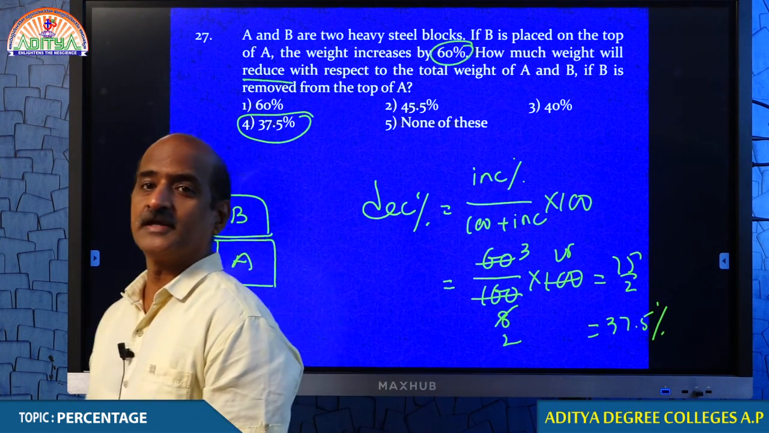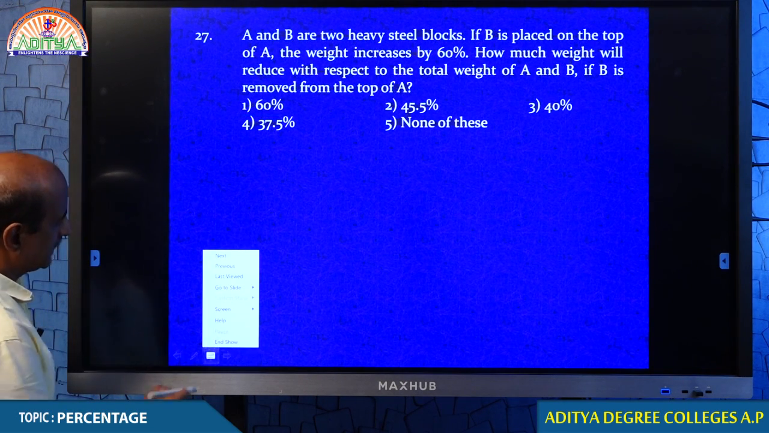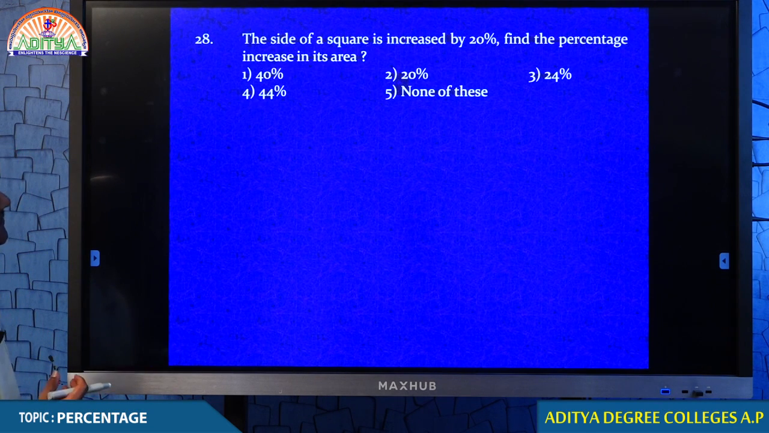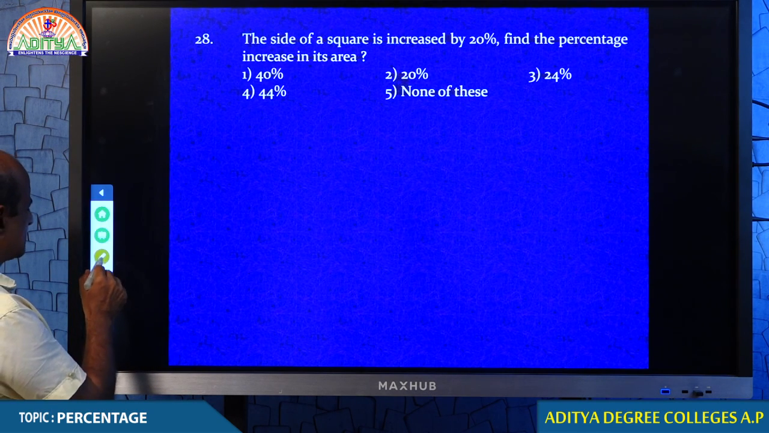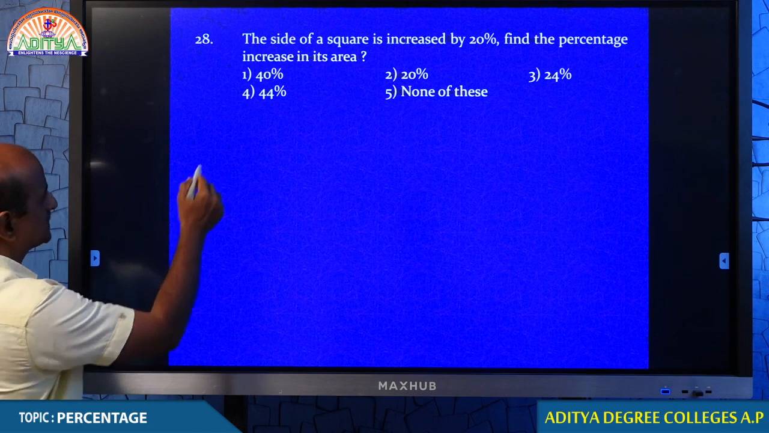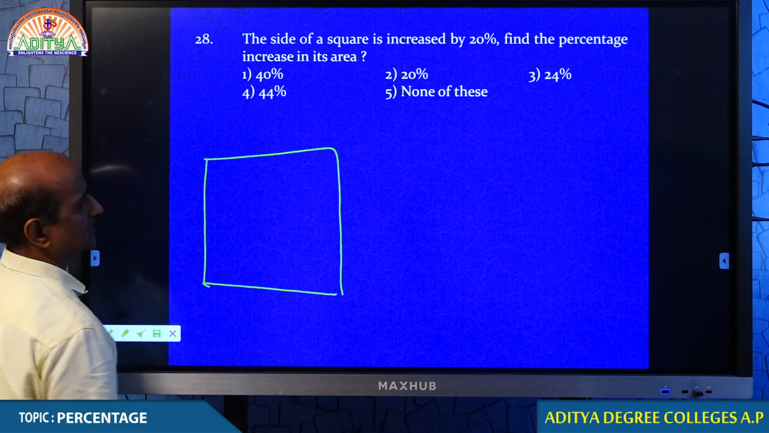Congratulations, some of you are doing extremely well as well. I hope that we can move on to the next model. Look at that, my dear students. Question number 28. The side of a square is increased by 20%. You see that this is a square.